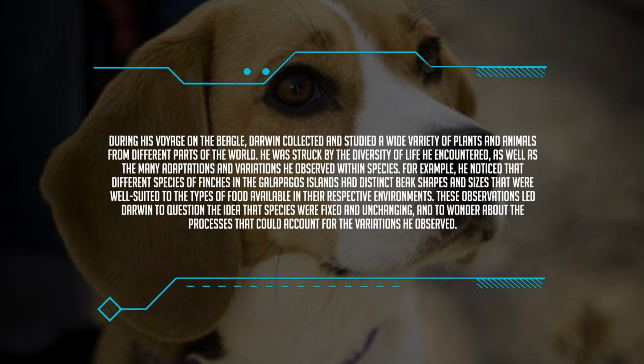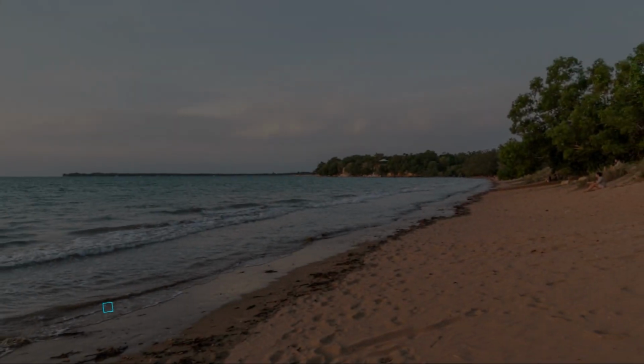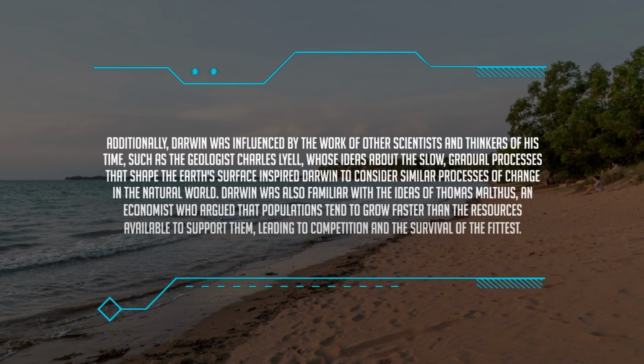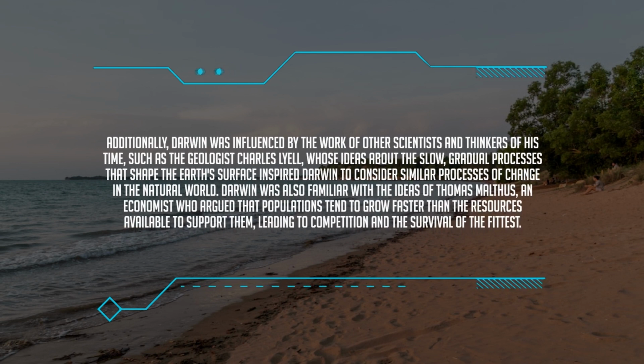These observations led Darwin to question the idea that species were fixed and unchanging, and to wonder about the processes that could account for the variations he observed. Additionally, Darwin was influenced by the work of other scientists and thinkers of his time, such as the geologist Charles Lyell, whose ideas about the slow, gradual processes that shape the Earth's surface inspired Darwin to consider similar processes of change in the natural world.